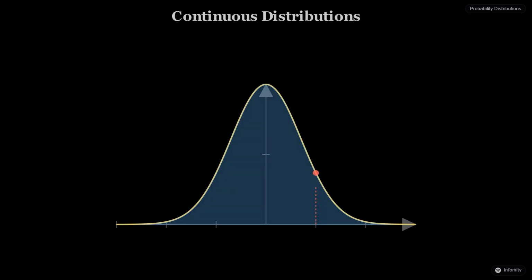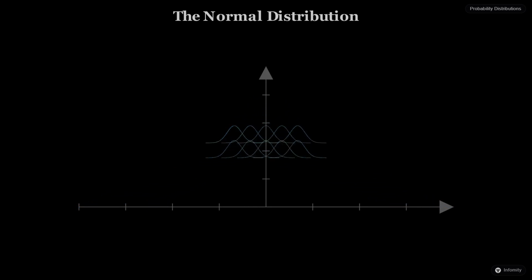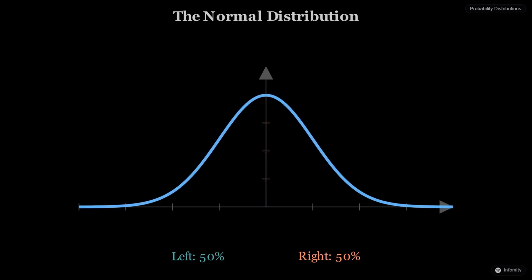Here, we don't look at the probability of a single exact point, but rather the density of the sand in a specific neighborhood. The most famous of these shapes is the normal distribution, often called the bell curve. It is the natural result of many small, random influences adding up. In our board, every time a ball hits a peg, it makes a tiny random choice, left or right. Most balls end up making an equal number of left and right turns, landing right in the middle. This creates that iconic symmetrical peak.